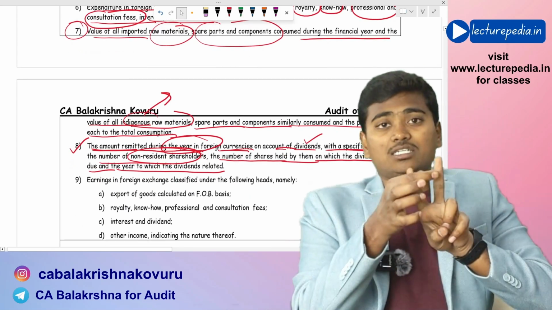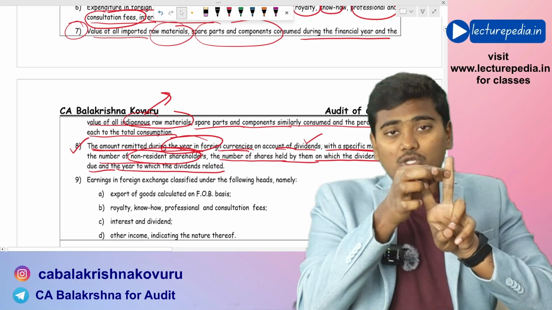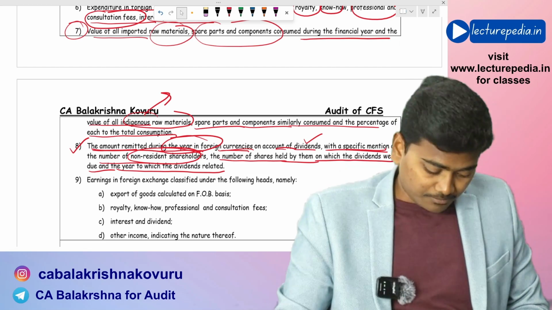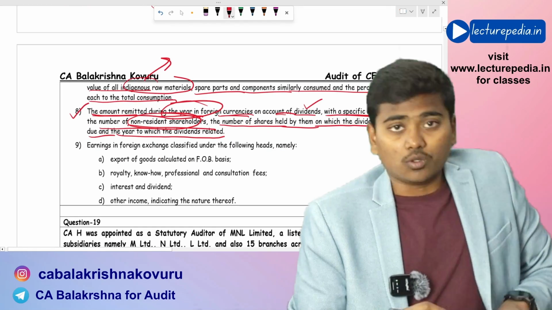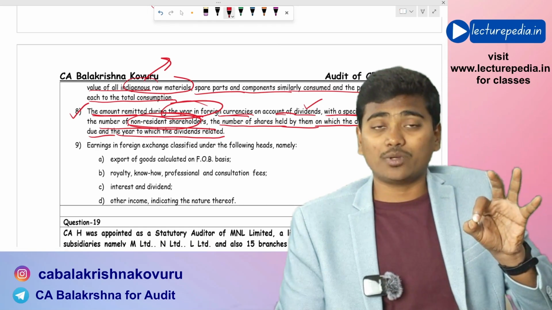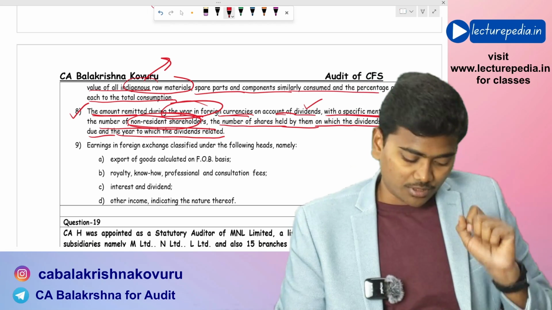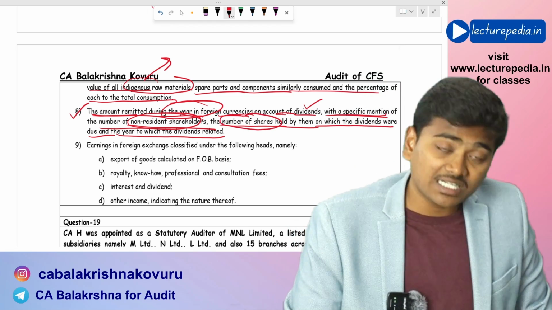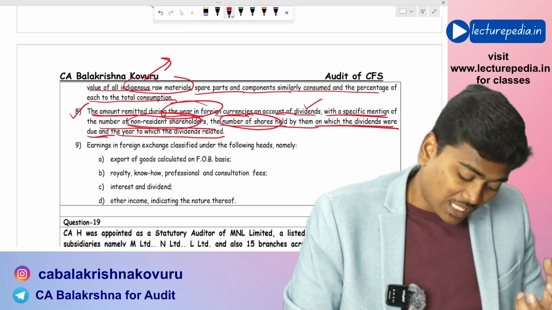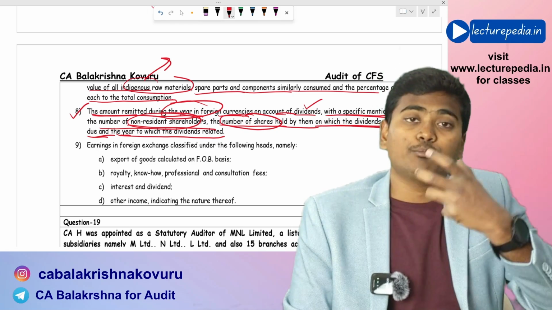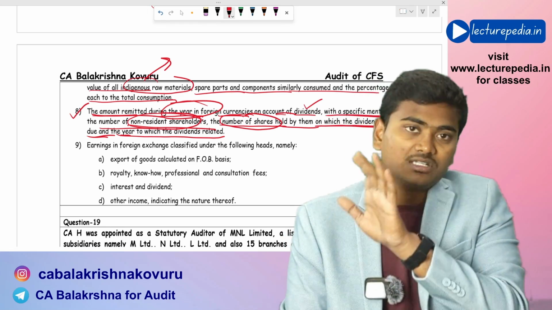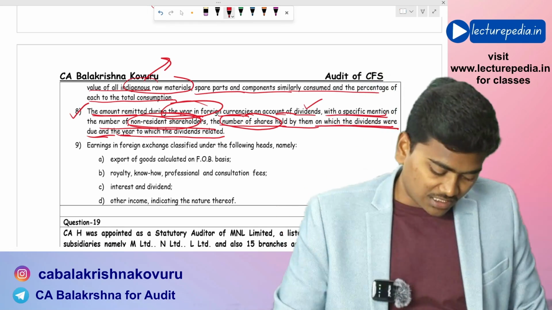And next one is how much of foreign currency payments you have made for the purpose of dividends to the NRI shareholders, non-resident shareholders. How much of dividend you have paid them in the foreign currency? Even that disclosure is required in standalone financial statement. You should also disclose number of shares that have been held by those non-resident shareholders, and on which dividends were due, and to which year that dividend belongs to. This disclosure is required in the standalone financial statements, but it is not required in the consolidated financial statements.